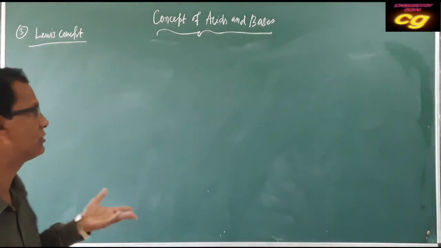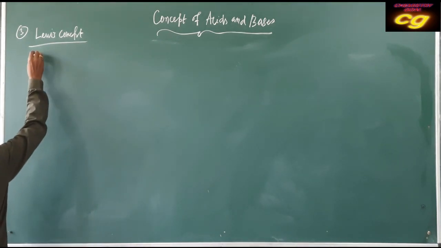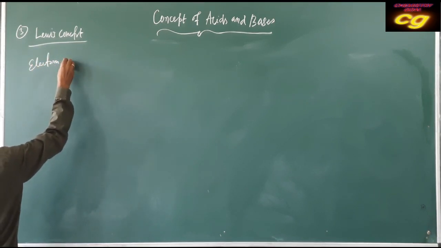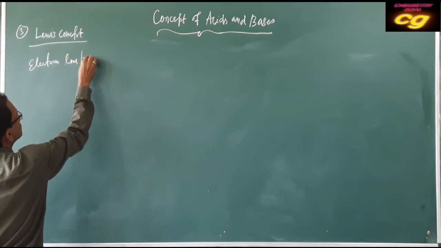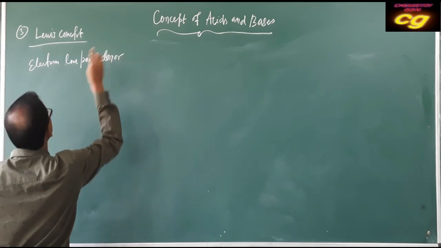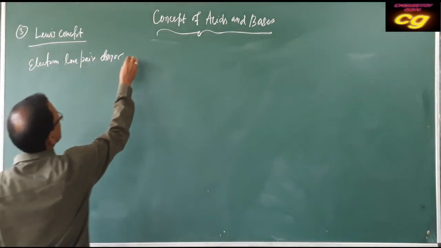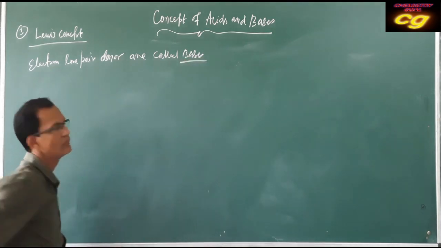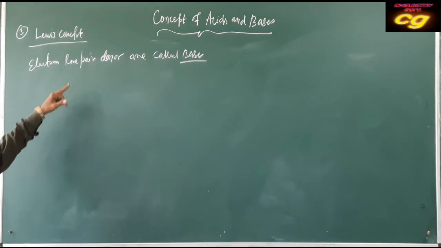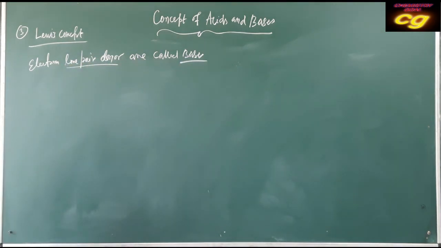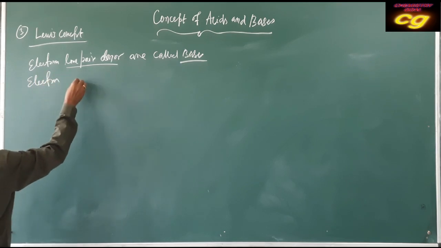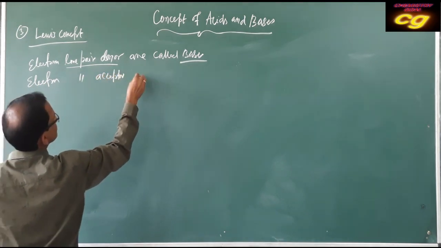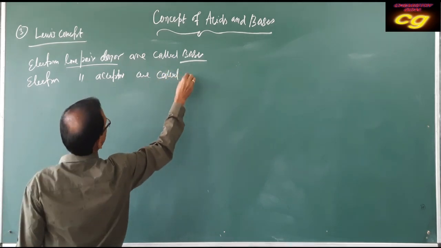But here, in terms of electrons, the Lewis concept tells that electron lone pair donors are called bases, and electron pair acceptors are called acids.